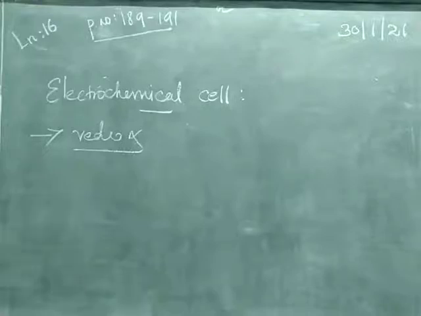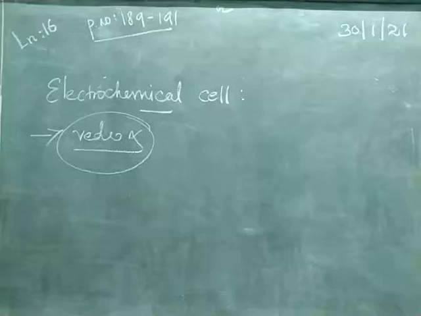What is meant by redox reactions? Both oxidation and reduction occur simultaneously in a particular reaction, which is known as a redox reaction. When these reactions occur, electric current or electricity is produced. Only the redox reaction that takes place in a specific device can produce electricity. So an electrochemical cell is a device that converts chemical change into electricity or electricity into chemical change.